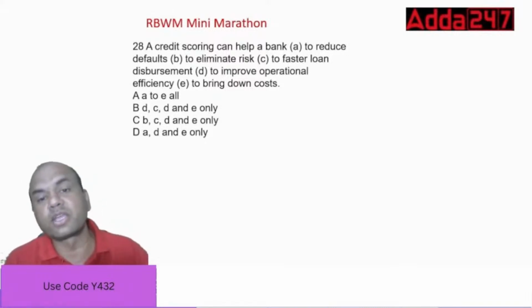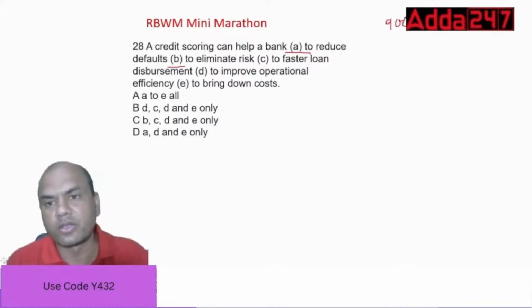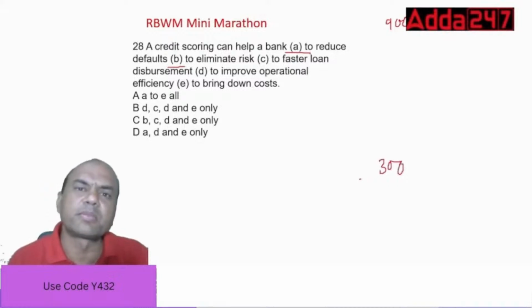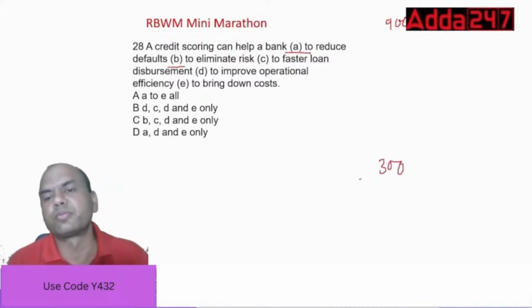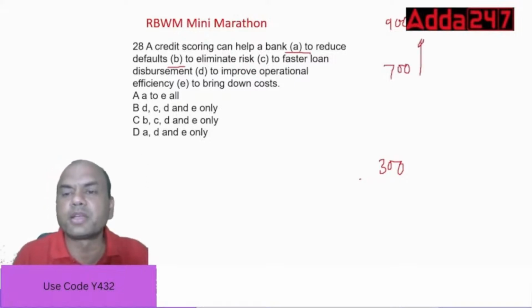The credit scoring can help a bank to reduce defaults. Obviously, it will reduce the defaults. Second, to eliminate the risk, the lesser the risk will be there. Because if credit scoring is good, see here, what is the maximum credit score? 900. What is the minimum credit score? 300. Any bad customer will get 300. And a good credit score is 700 and above.